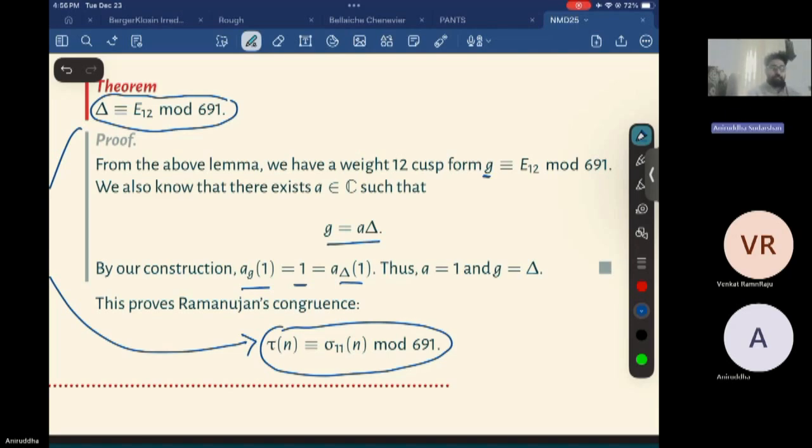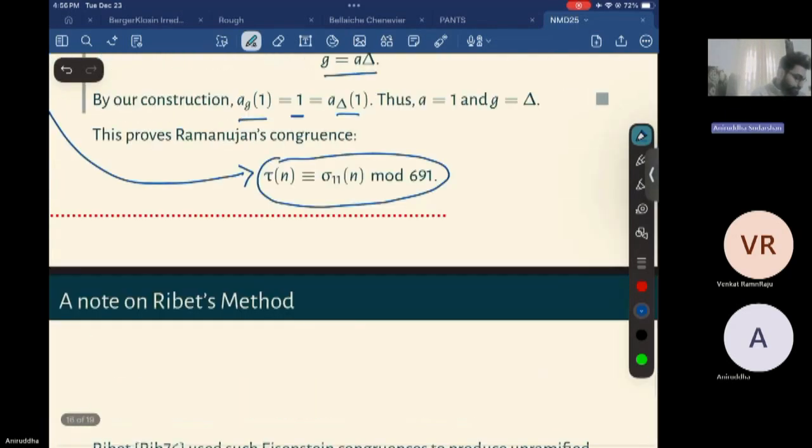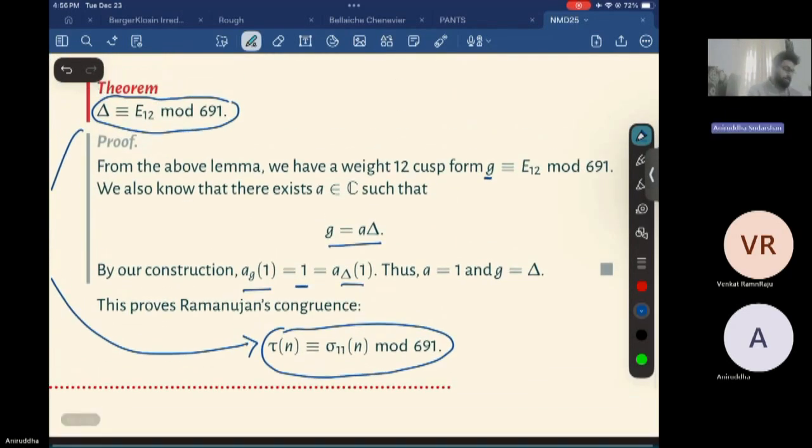This is a very good way to produce congruences of certain interesting arithmetic functions, just coming from modular forms.